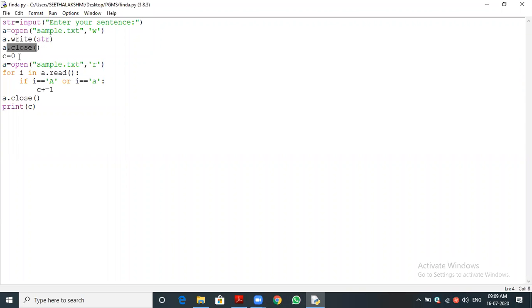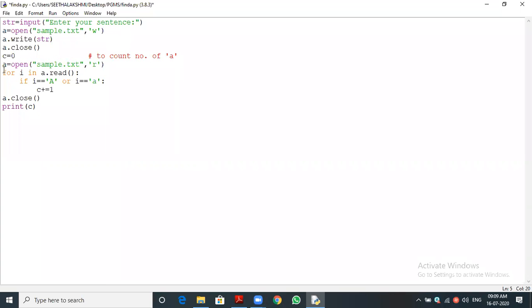Okay, then c equal to 0. What is c? Can you say? Here in this program, c is a normal variable. That value we gave 0, because to count the value we declare the variable. That is the use of this variable. Whenever you are writing a program, it is better to put a hashtag and write your comment line, for example, count number of a. Likewise you can write, it will be easy for understanding. It is just a programmer's thought.